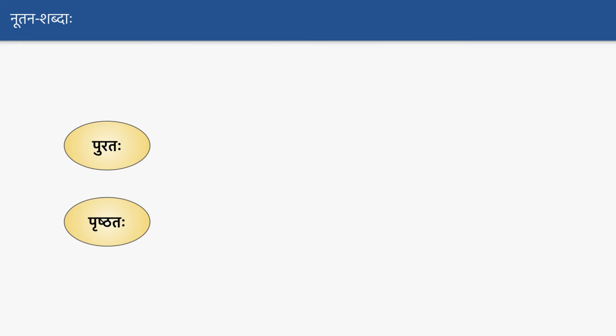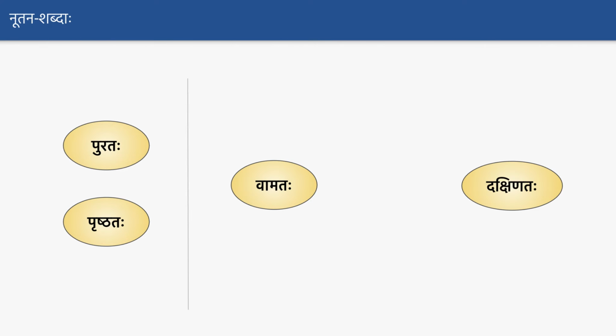Okay, the next few more words are part of this sentence. They are Dakshinataha and Vamataha. So Dakshinataha is right side and Vamataha is for left side. Okay, example Grihasya Dakshinataha Devalayaha Asti. So in the right side of the house there is a temple, or Devalayasya Vamataha Griham Asti. So in the left side of the temple there is house.